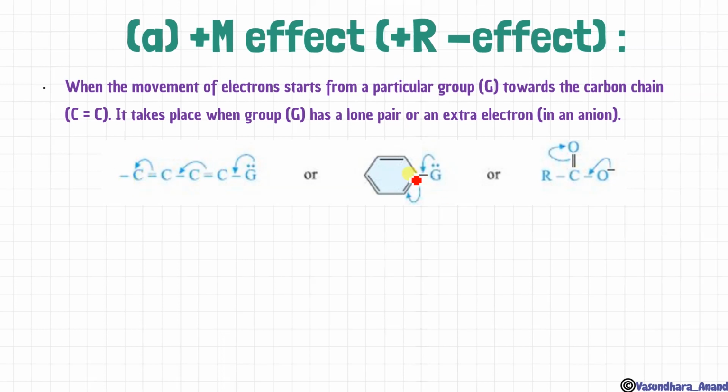Or in the benzene ring, the group is donating electrons, so this bond shifts over here, and this bond breaks on this side, releasing a negative charge on this carbon. All this type of resonance we have already done in chemical bonding, where G can be NH2, OH, Cl, OR, etc.